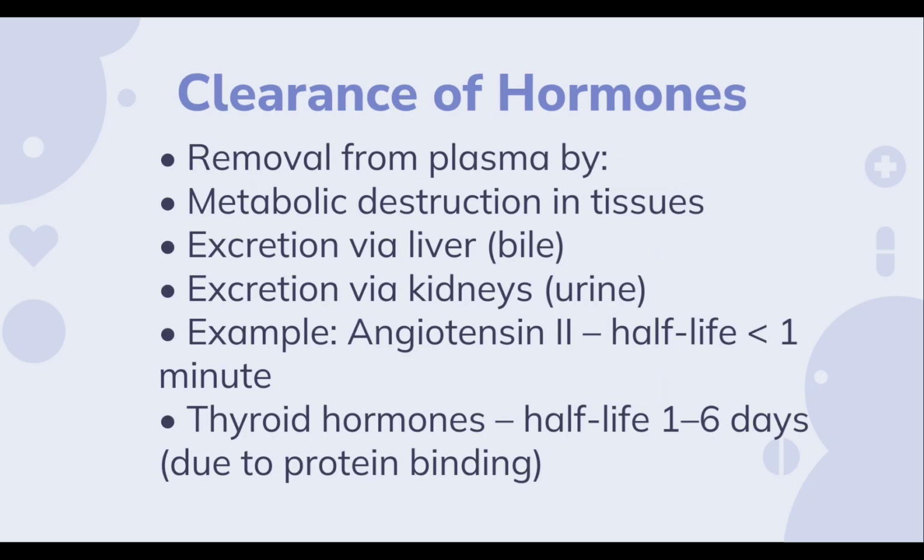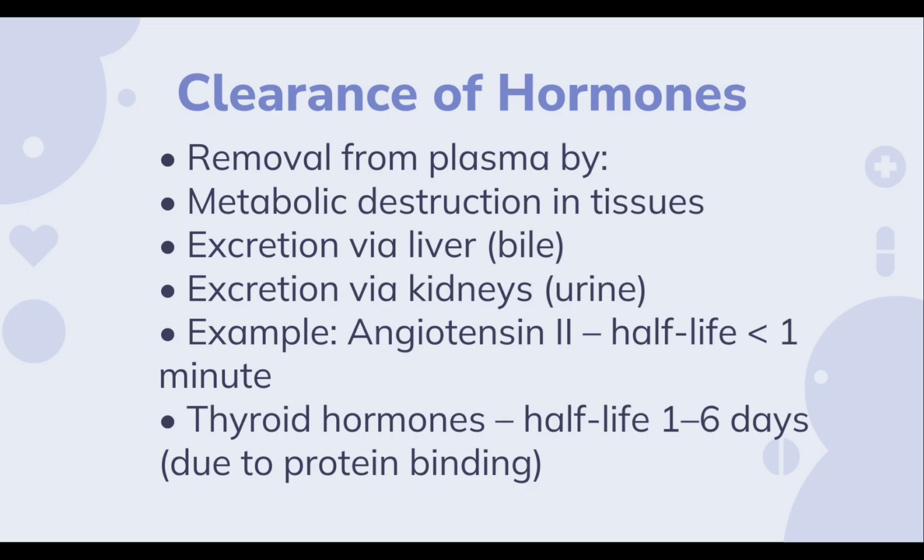So the clearance of hormones. There are two factors that can increase or decrease the concentration of hormones in blood. They are the rate of hormone secretion into blood and the second is the rate of removal of hormones from the blood. Rate of removal means the metabolic clearance rate.